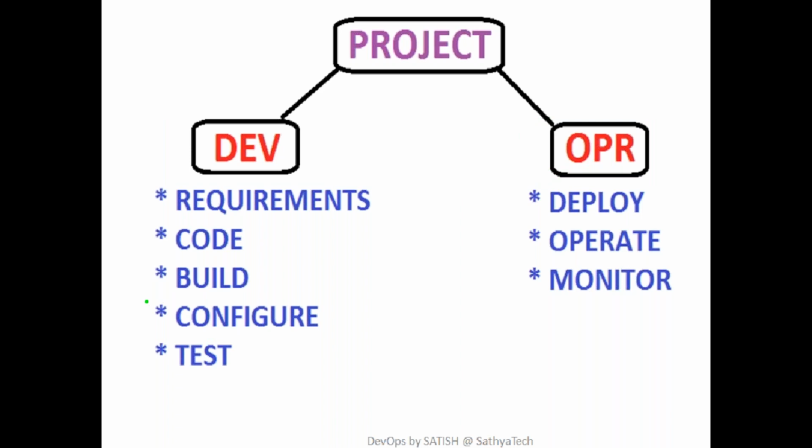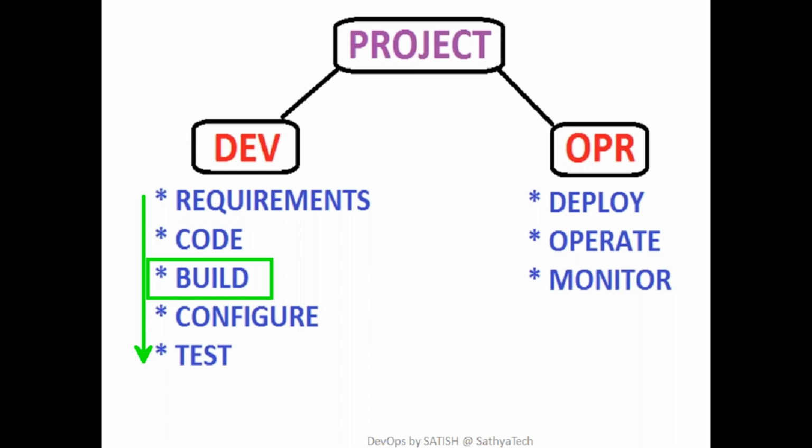The dev team will gather the client requirements. You see the phases here. The dev team will gather client requirements and start coding. Before this coding, they will do some analysis and design. Then they will start coding, then they'll go for build, so they'll build the code.